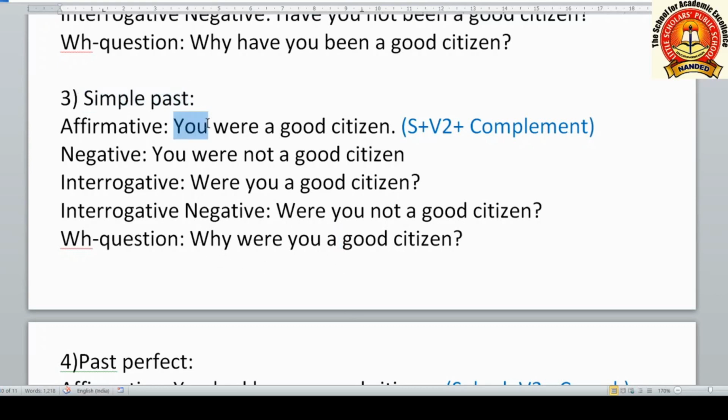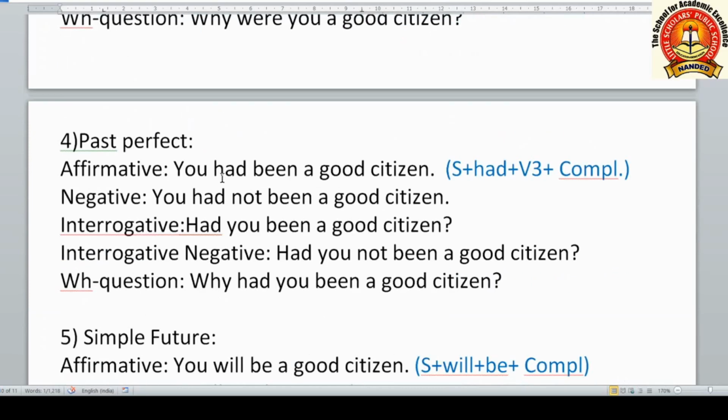Here, if the subject changes, if you take he, a singular subject, here we use was. He was a good citizen. So this is how here the main verb we use according to the subject.